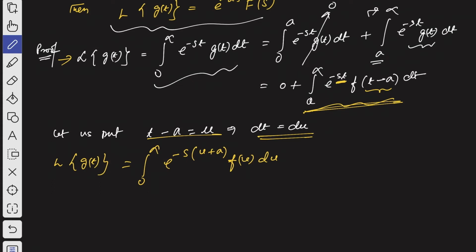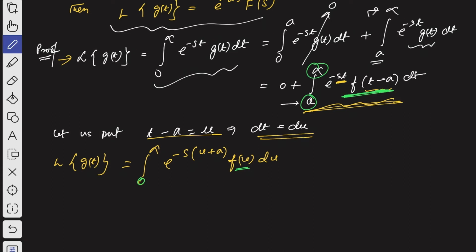So now, in this case we had a to infinity here, right? Here it is a to infinity, but I have written here 0 to infinity. Why? Because you see here the function is f of t minus a, right?